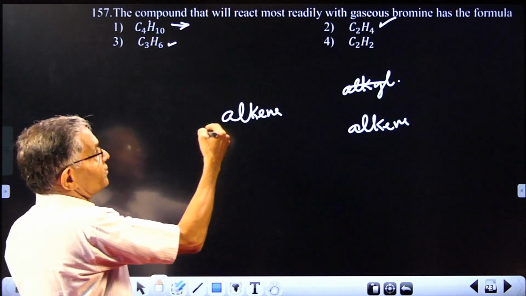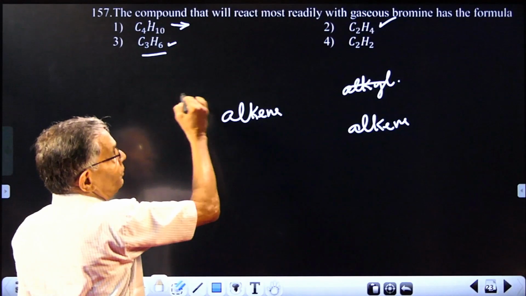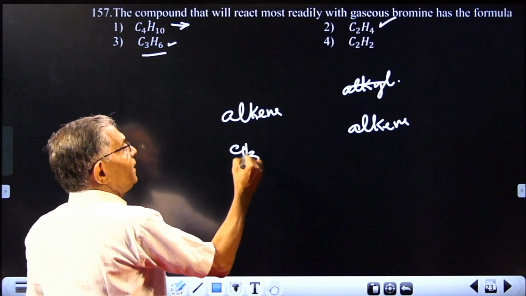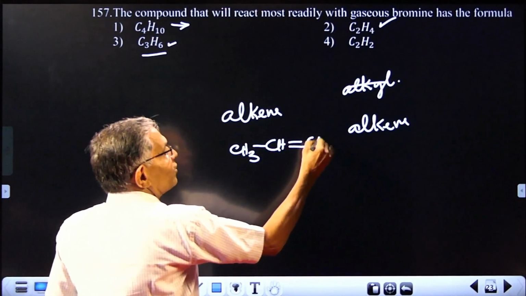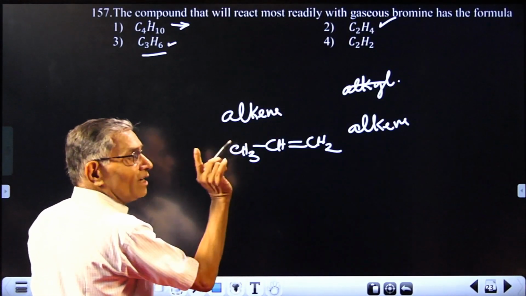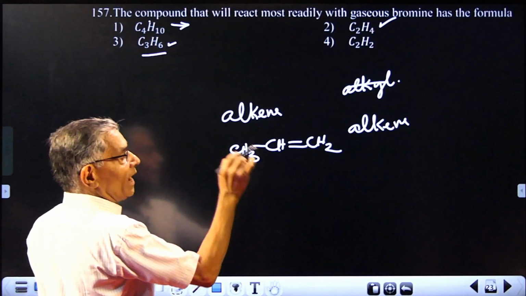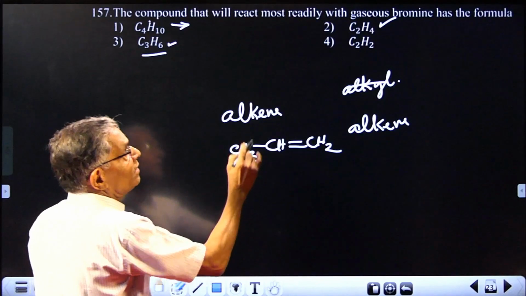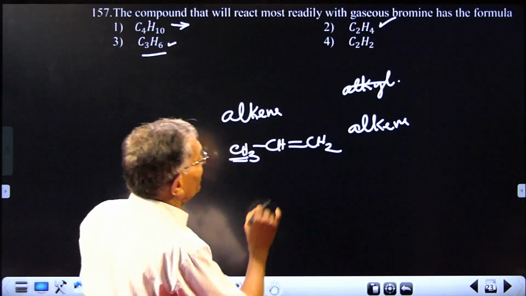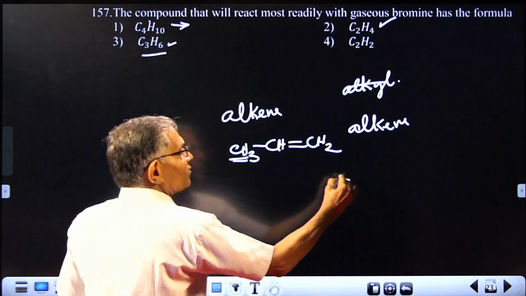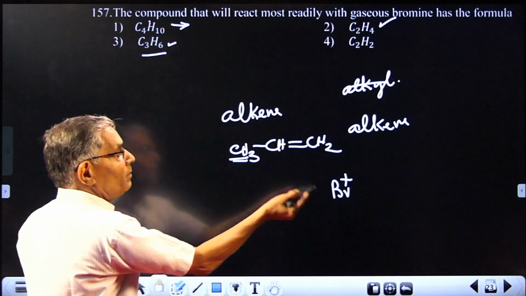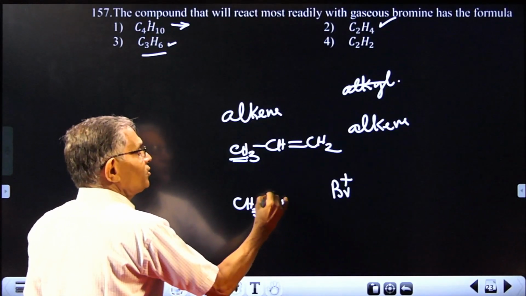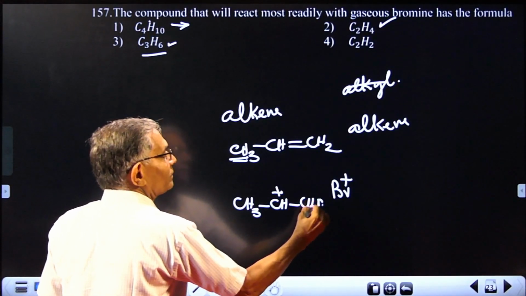Then comes the next question. There are two alkenes, propene and ethene. But remember, in propene, when bromine is added, you get a carbocation first. And that carbocation will be stabilized by the CH3 group. For example, what is the reaction with? It is bromine, so Br plus will be added there. When Br plus is added, the carbocation obtained is CH3CH plus CH2Br.